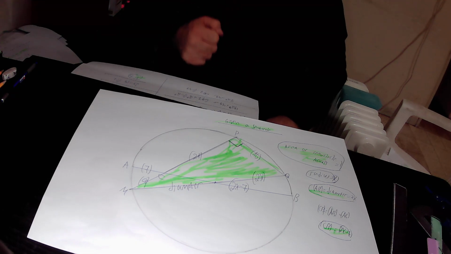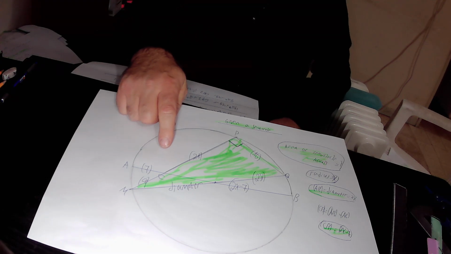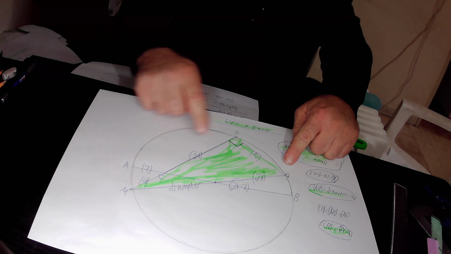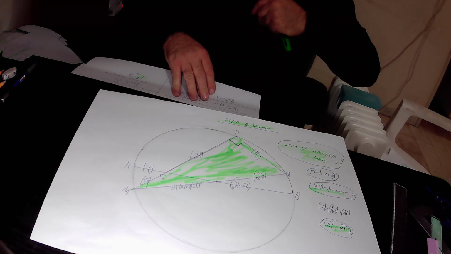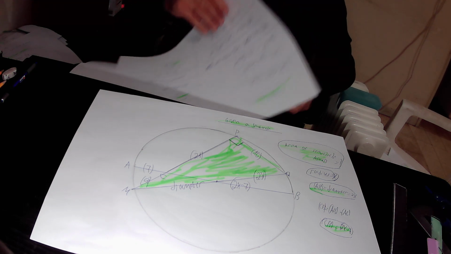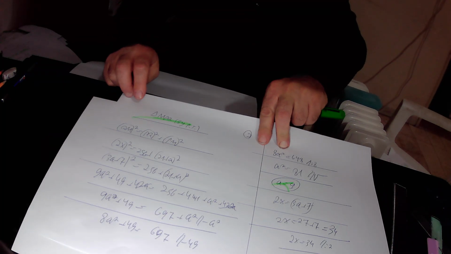In the next step, we implement the Pythagoras theorem in this right triangle MPQ. According to the Pythagoras theorem, in any right triangle, the square of the hypotenuse equals the sum of the squares of the other two sides. So in this right triangle MPQ, QM squared, the square of the hypotenuse, equals PQ squared plus PM squared.